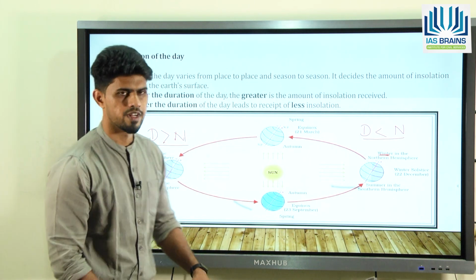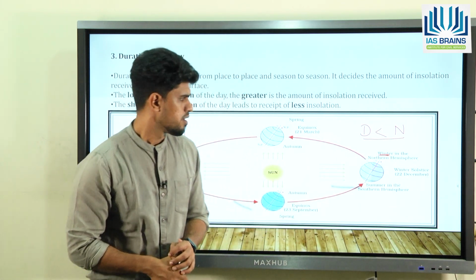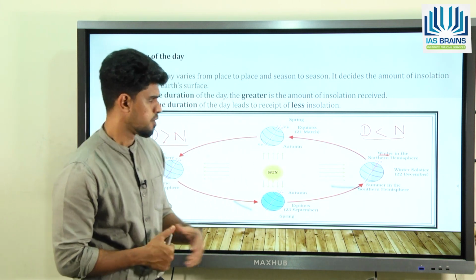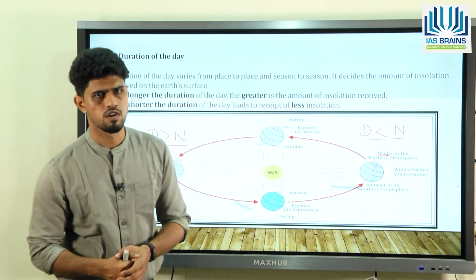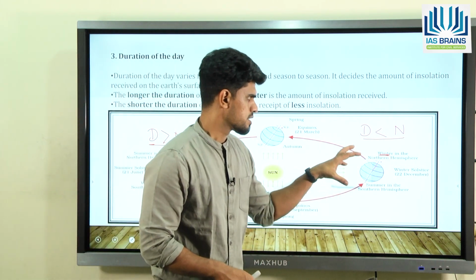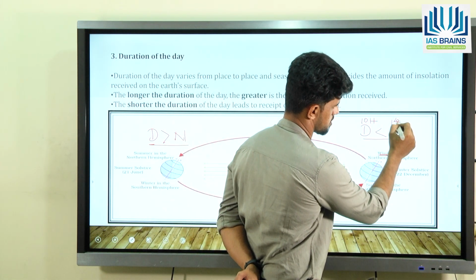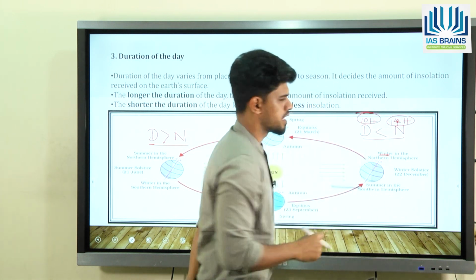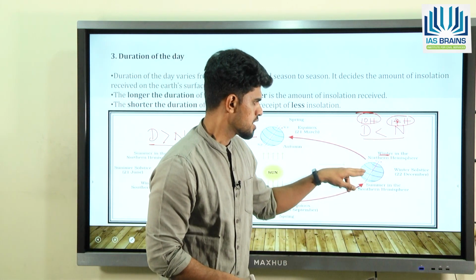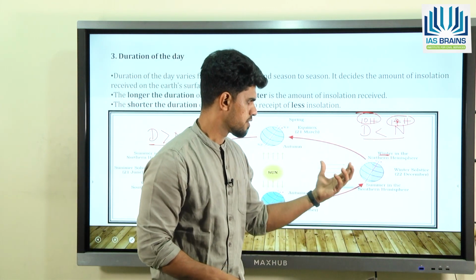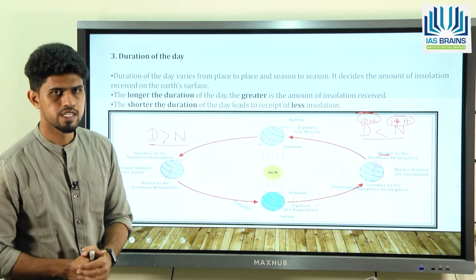You could clearly observe this difference when in winters the sunrise usually happens at around 7:30 in the morning, whereas the sun sets early in the winters, that is around 5:30, 6 o'clock in the evening, right? You can observe that the day is around 10 hours, whereas night is around 14 hours. So this kind of variation in the length of day and night is also the reason for the variation of the insolation, and is also the reason for the variation of the heat absorbed by the surface of the earth. So that is what we call the duration of the day.